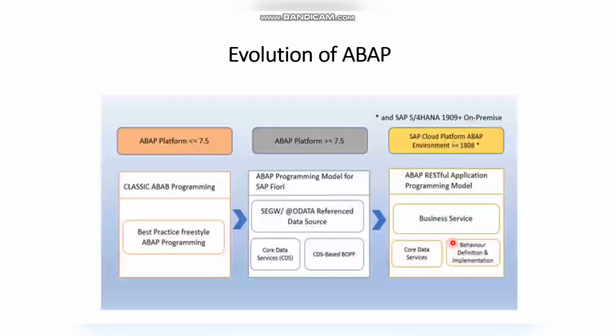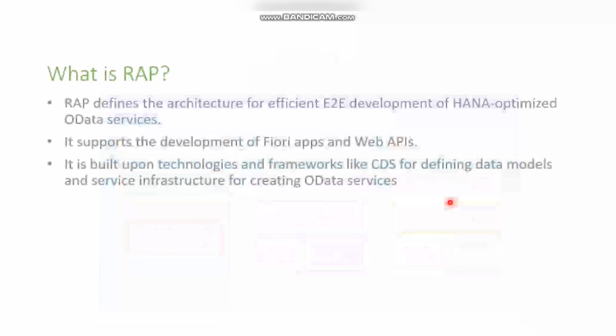So now we are going with the RESTful application programming model where we have utilized the CDS views and behavior definition and implementation, and we have the business services. On top of that, we have the ABAP RESTful application programming model. So in this ABAP application programming model, we are using all these things. So this is how the ABAP has evolved from different versions.